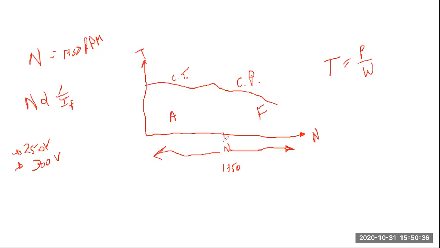And from zero to base speed, you are actually controlling the armature voltage, starting from zero voltage. So you are actually controlling the power. Power is increasing, and also the speed is increasing. So both of them are increasing, and your torque will remain constant. So this is the constant torque zone, and that is the constant power zone.